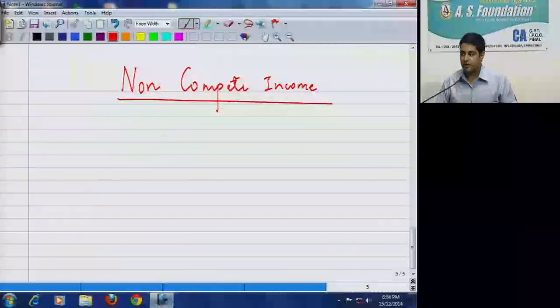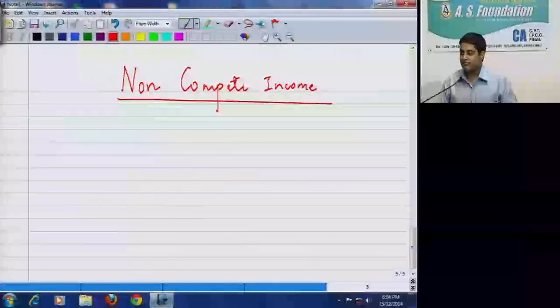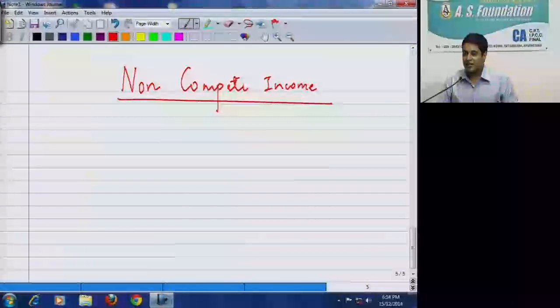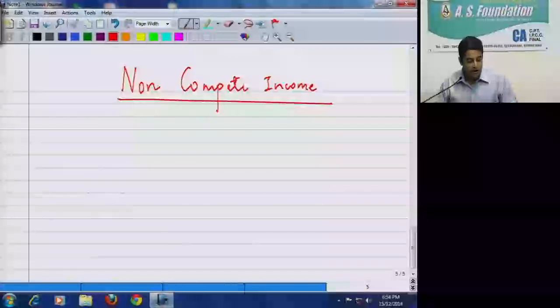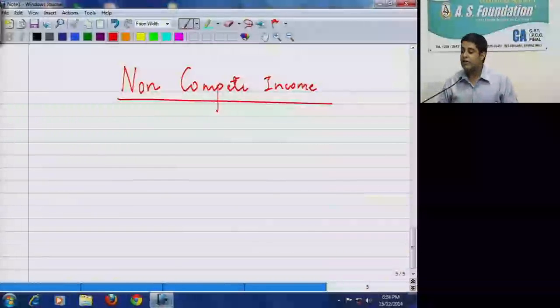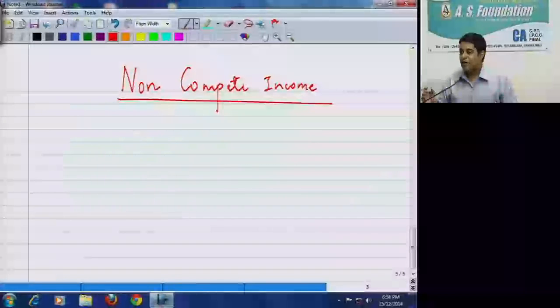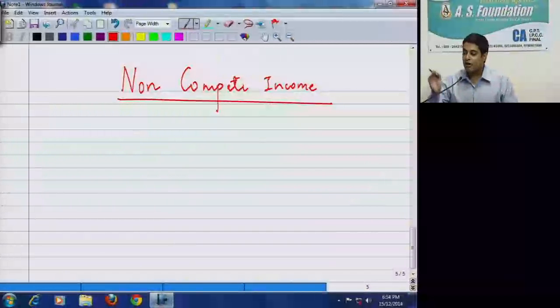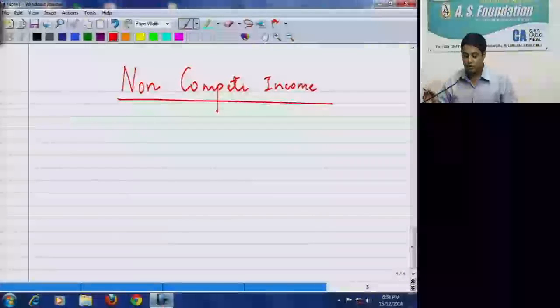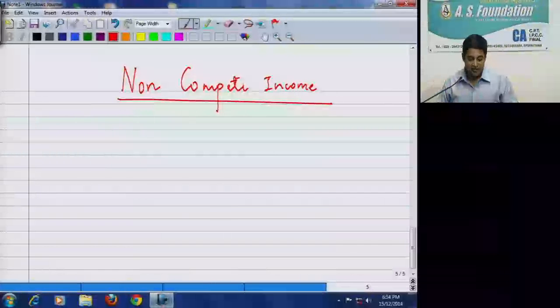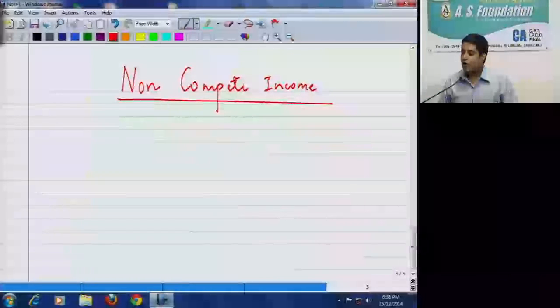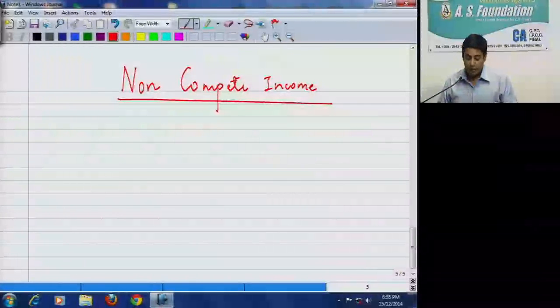Will that be taxable in my hands? Yes or no? Okay, I'll read it again. A point: for not carrying out any activity in relation to any business. Now, CAs, do they carry out business or profession? Profession. So you have to read each and every word properly. So non-compete income in relation to profession won't be taxed.